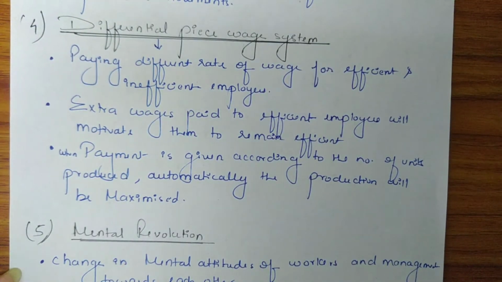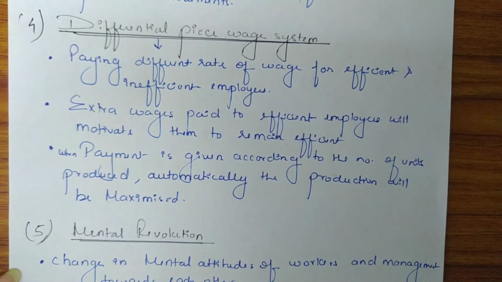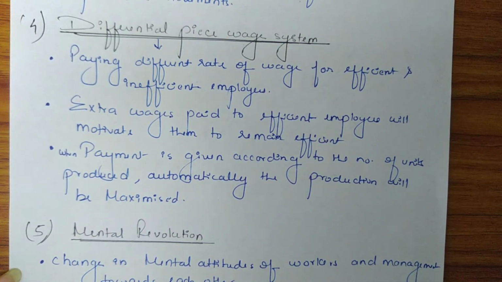For example, if a standard target is 10 units per day and the standard rate is rupees 50 per unit, so the worker who is producing 10 units must be paid 50 into 10, that is 500 rupees, standard rate into standard output. And the worker who is producing 12 units must be paid a higher rate than the standard rate. We can say rupees 60 per unit. So he will receive 12 into 60, that is 720, which means higher output into higher rate.